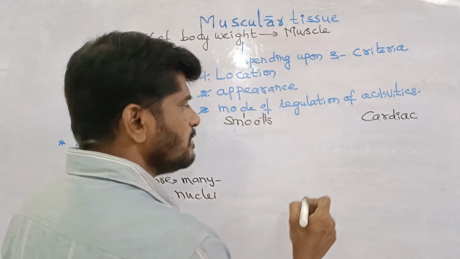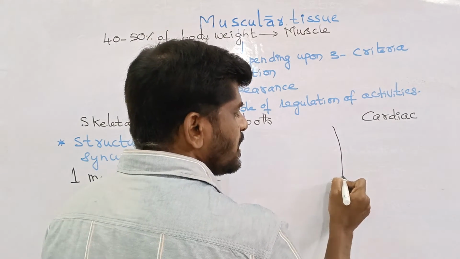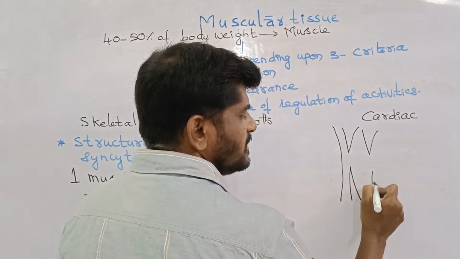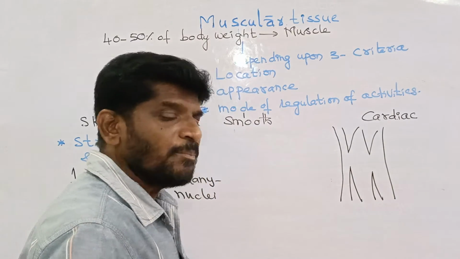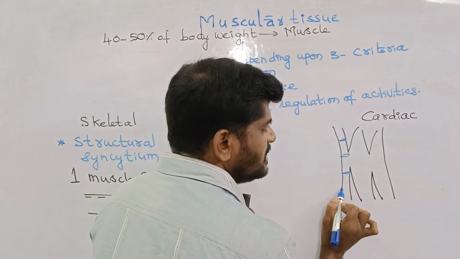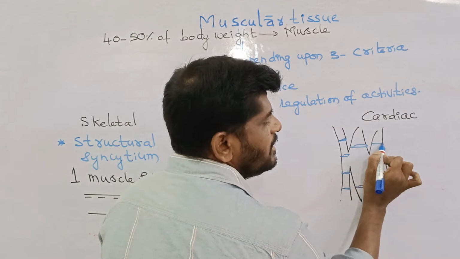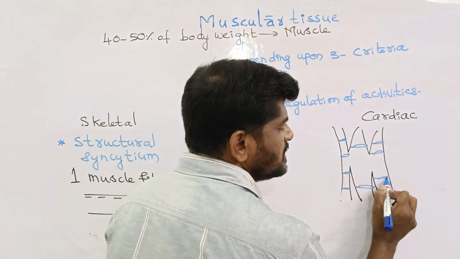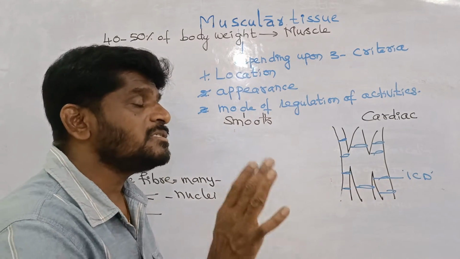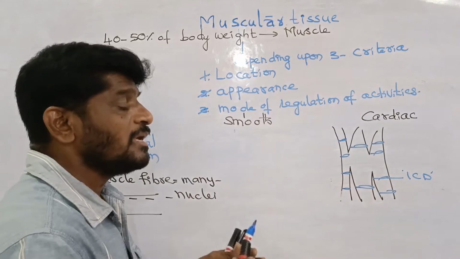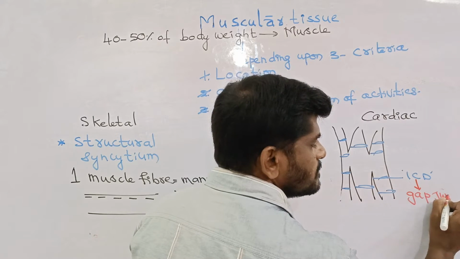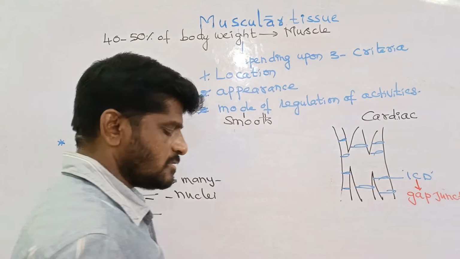Whereas the cardiac muscle is a short cylindrical and also branched muscle. These are the branches. The most important property of the cardiac muscle is the intercalated discs. These are ICD. Intercalated discs are present; I write only ICD to save time. Intercalated discs are the significant characteristic feature of the cardiac muscle. ICD contain the gap junctions.